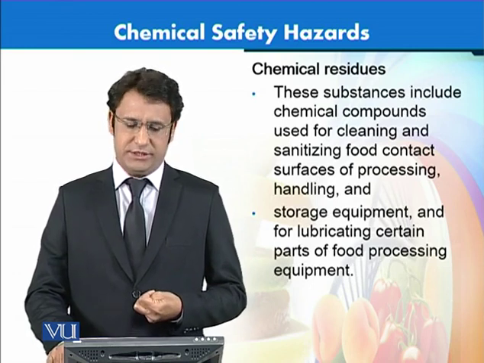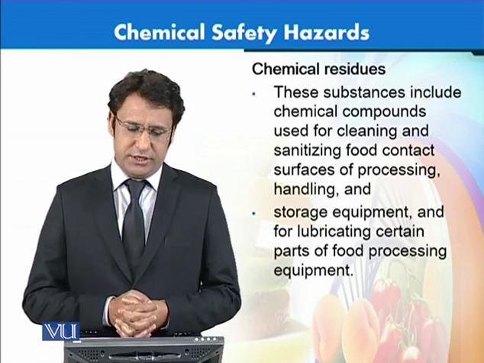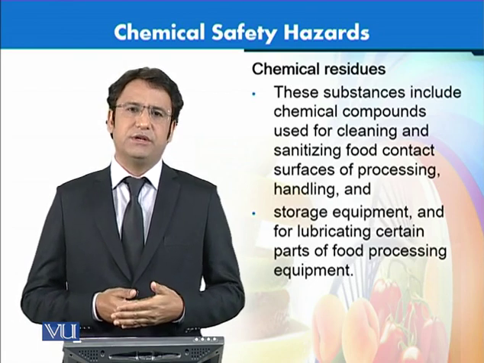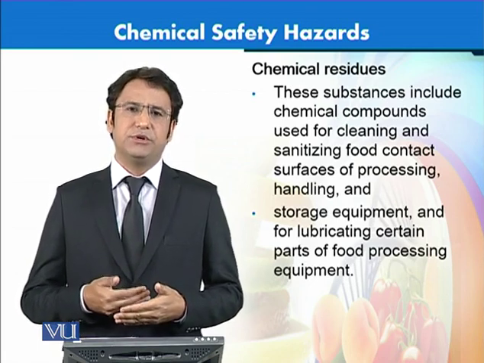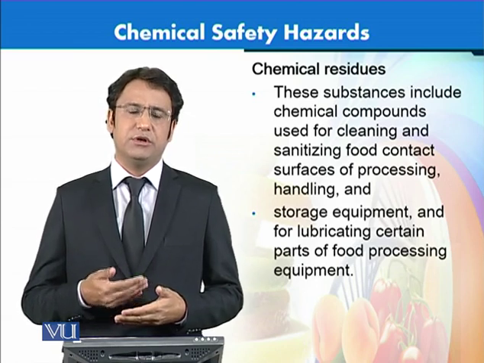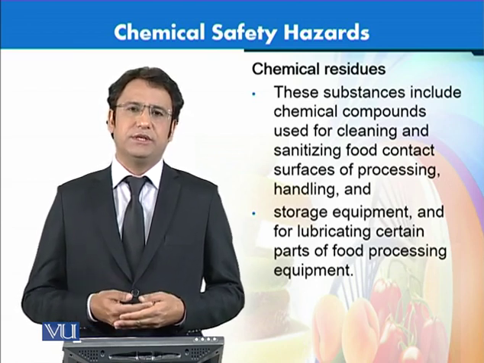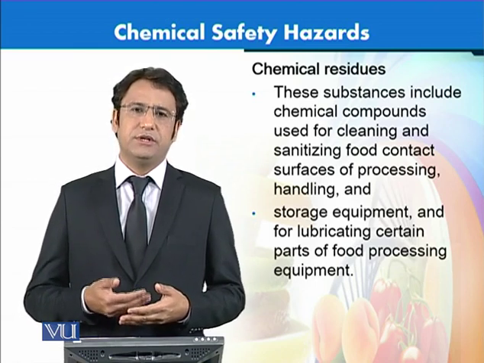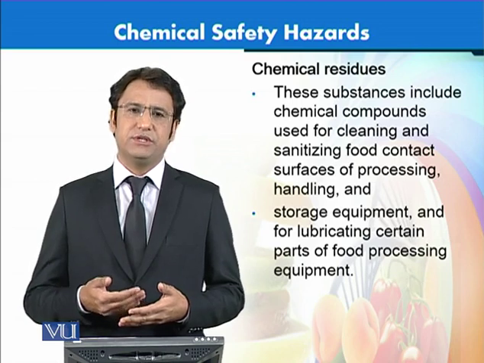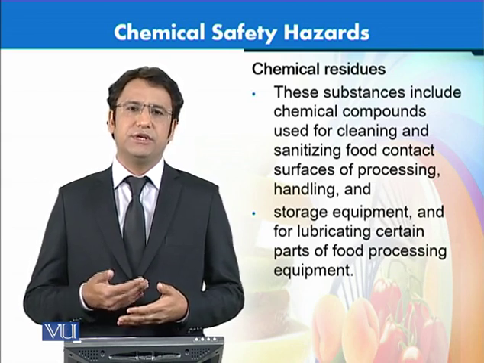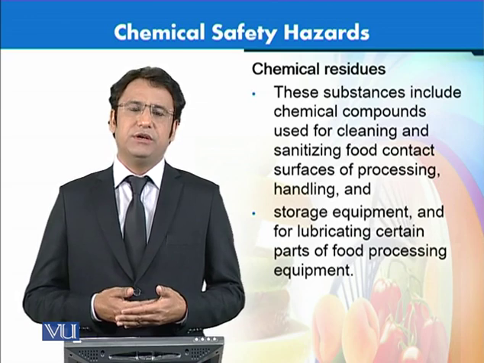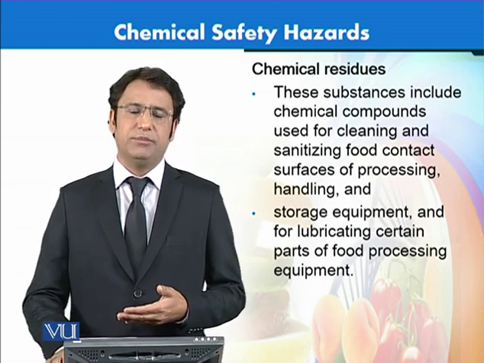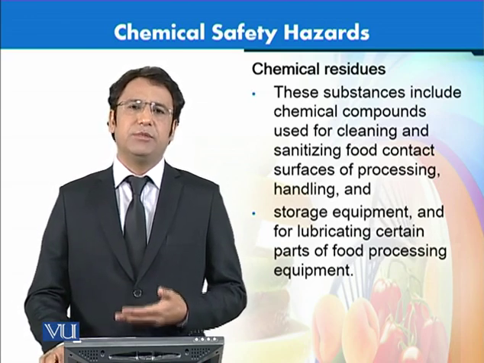Another class is called chemical residues. These are the residues which are found in industrial operation when we use different cleaning products to clean these industrial vessels or piping or industrial utensils, etc. So these residues get entry into the final food, and then they may become chemical hazards.